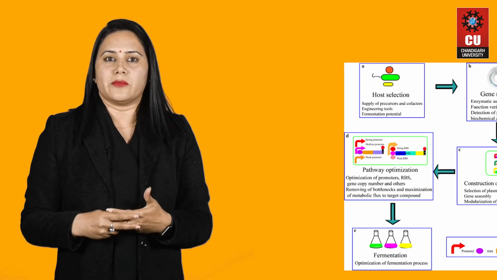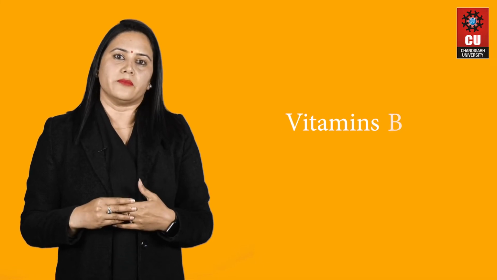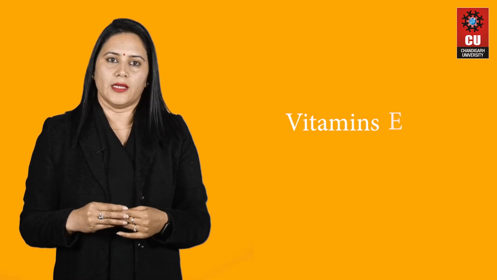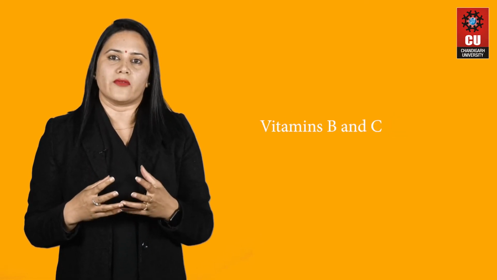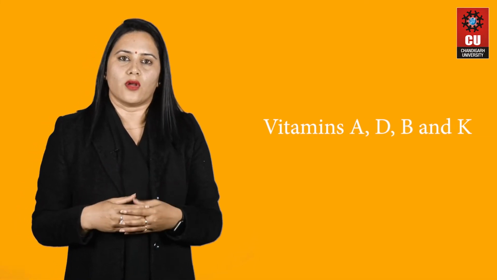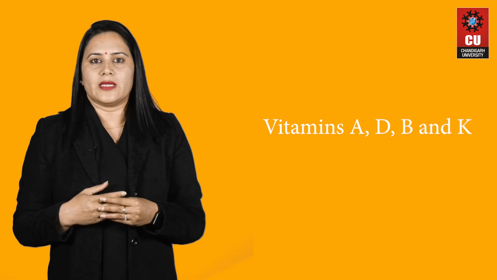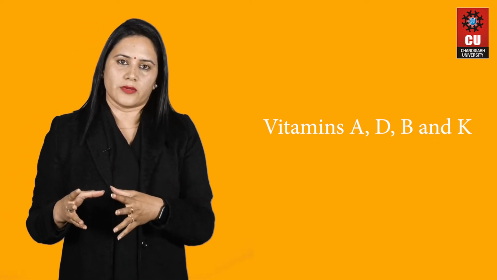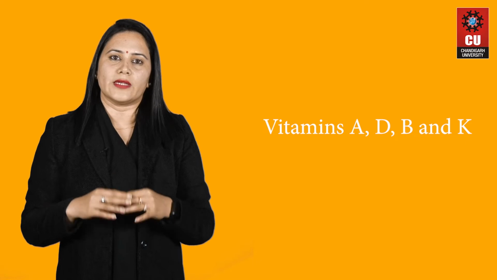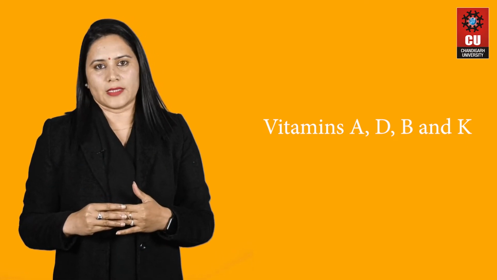So these vitamins can be water soluble or fat soluble. When we see vitamin names like vitamin A, B, C, D, E and K, they may be water soluble or fat soluble. As you know, vitamin B and vitamin C are water soluble, and vitamins A, D, E, K are all fat soluble. Fat soluble vitamins we can get from non-veg sources as well, but for water soluble vitamins we have to depend entirely on citrus fruits and many other plant sources.